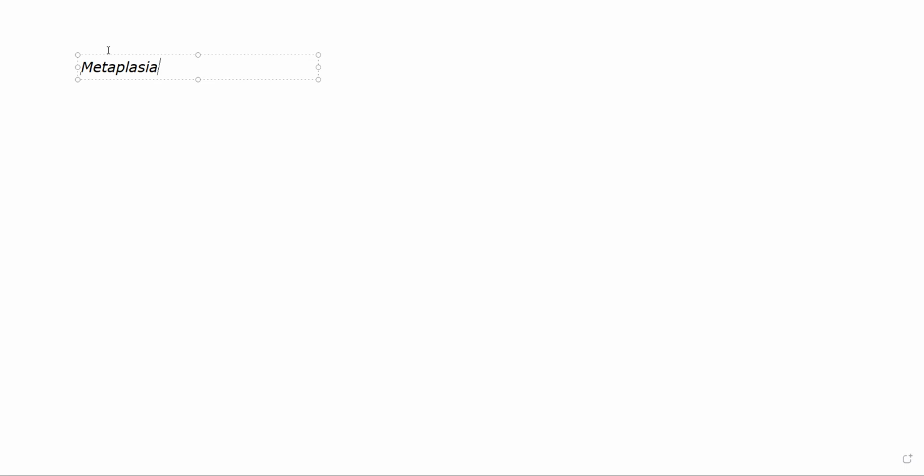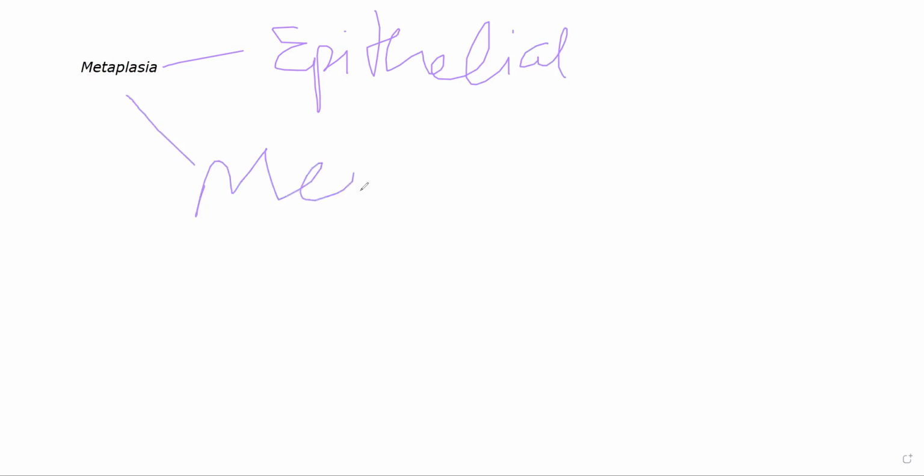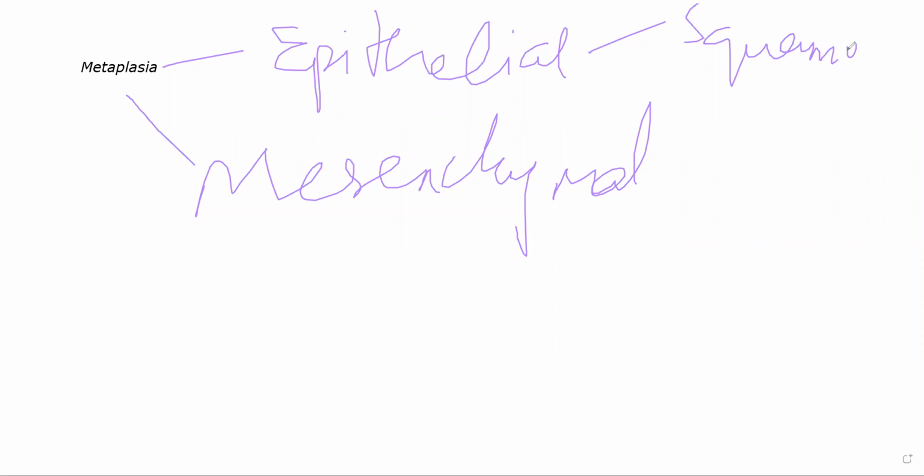For example, let's suppose metaplasia is of two types, epithelial and mesenchymal. Okay, epithelial metaplasia again has two types, squamous and columnar. We'll understand a little better with an example.